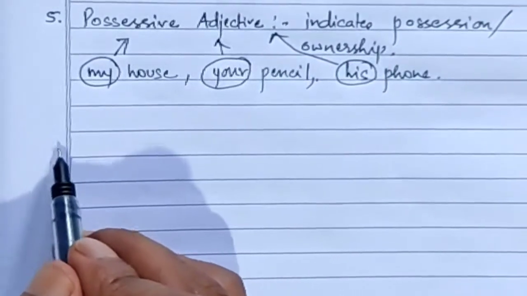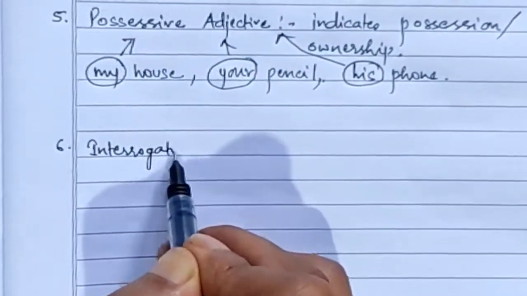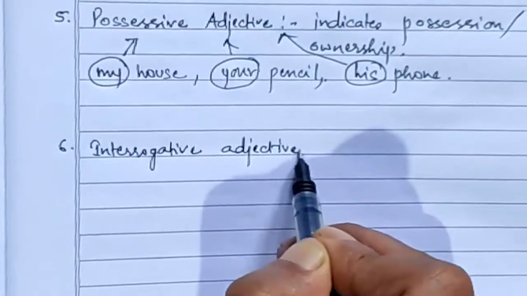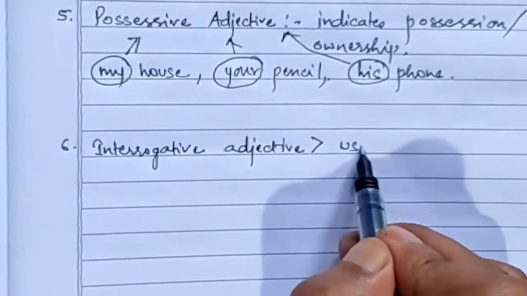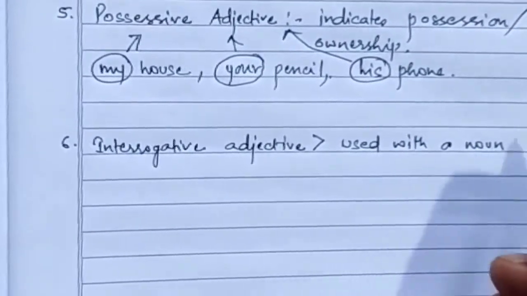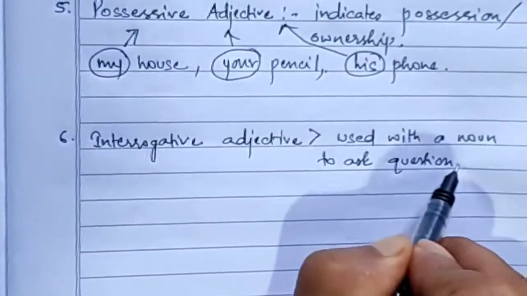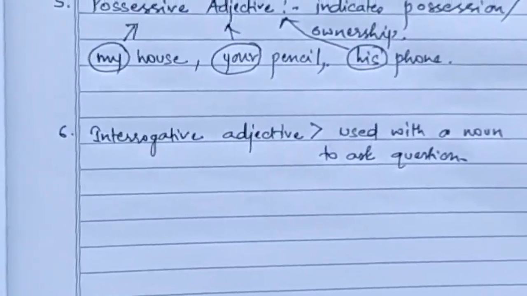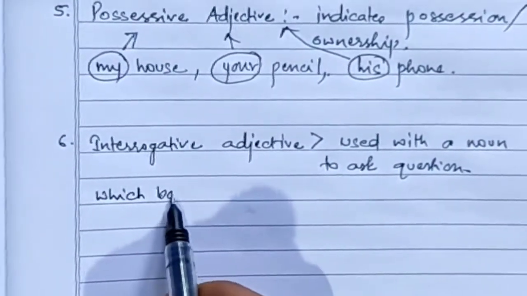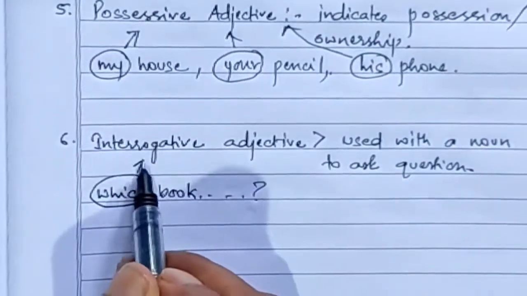Now the last one is your interrogative adjective. Interrogative adjectives are used with a noun to ask a question. Like if I write here, which book do you want? So which is an interrogative adjective.